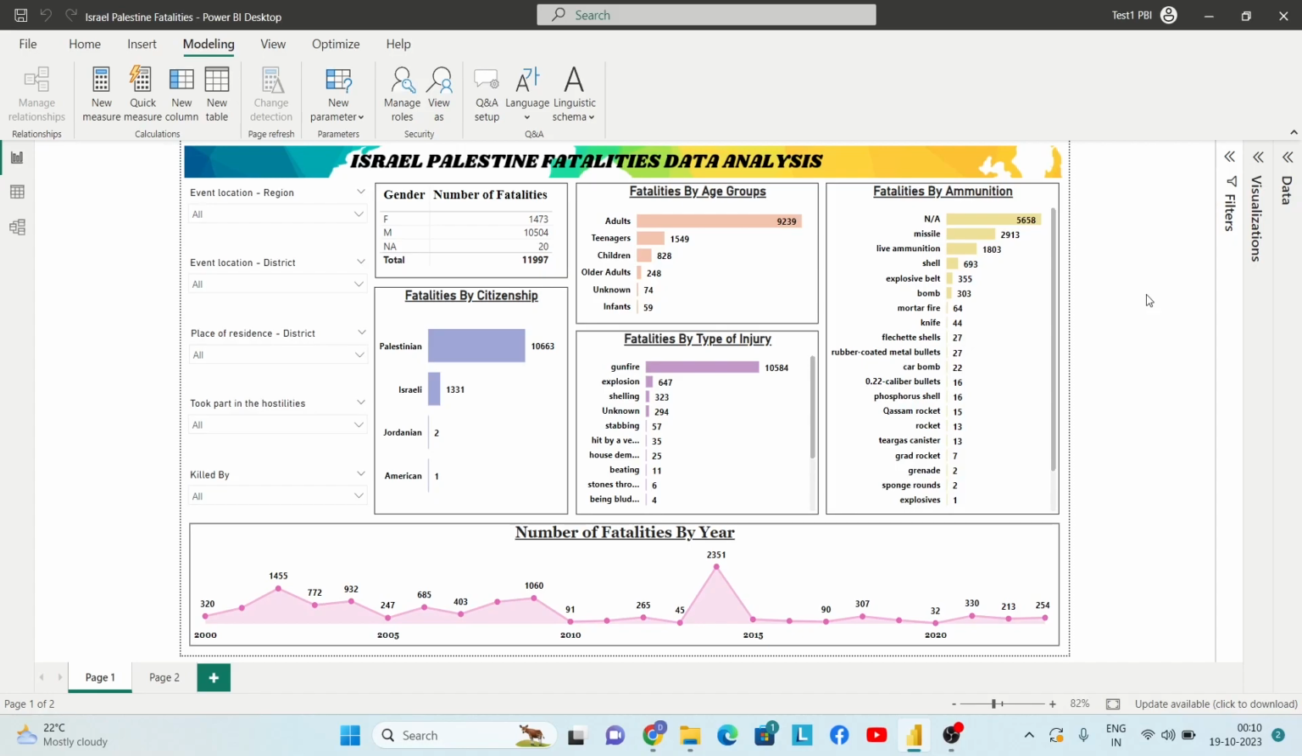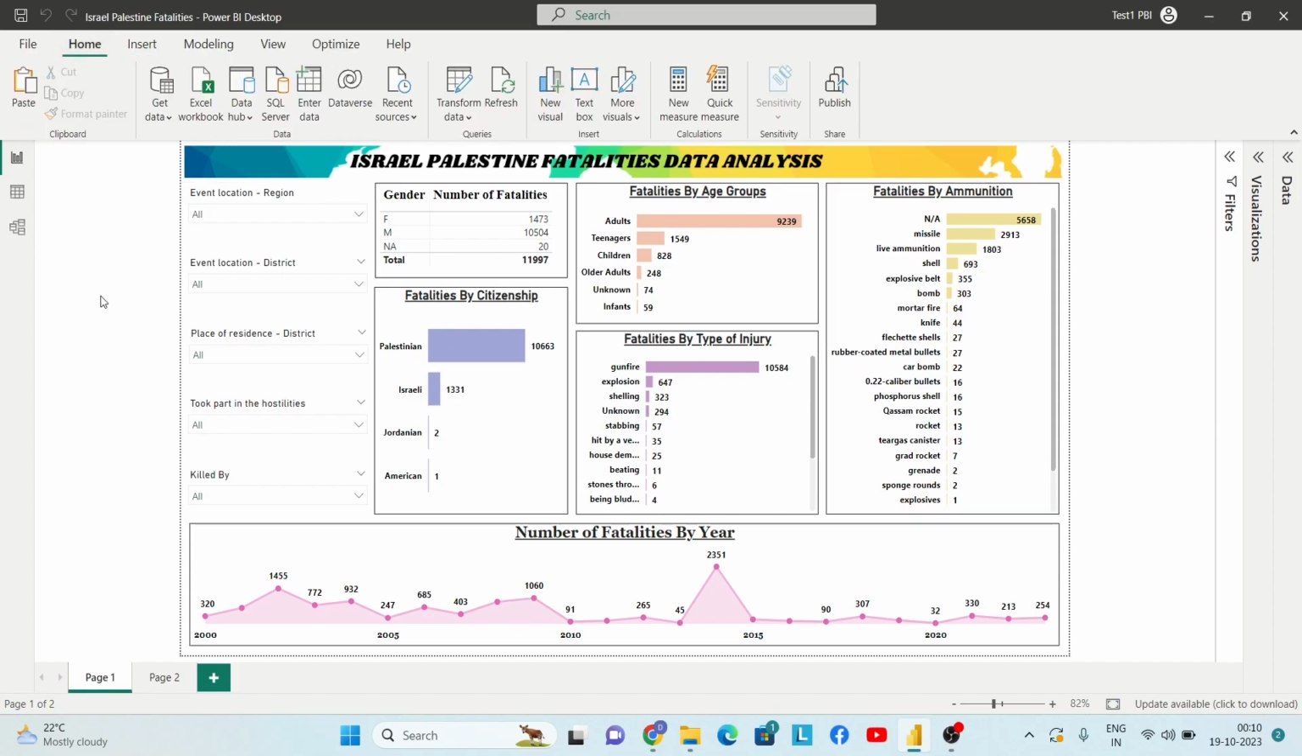Hey everyone, I welcome you all to this session, and now let's discuss publishing the report to Power BI service. As I've already told you, if you want to publish the report to Power BI service, you are required to have a Power BI account, and you are required to sign into that account. If you do not know how to create a free Power BI account, you can refer to the video mentioned in the description box below.